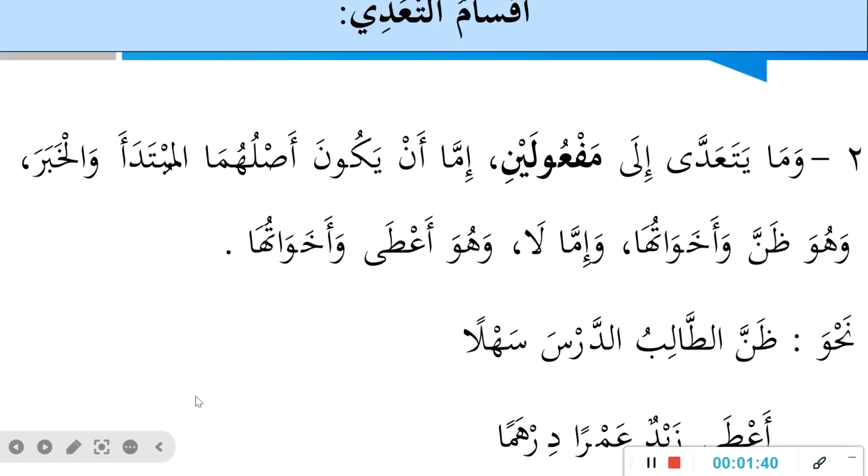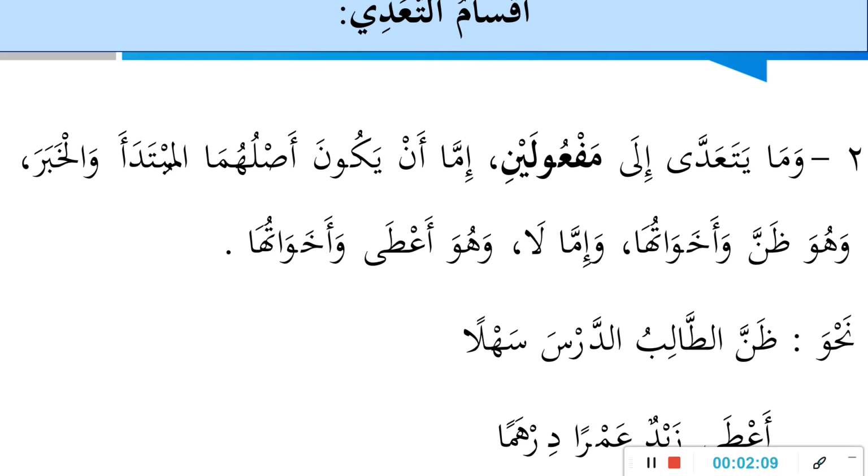The second one is ما يتعدى إلى مفعولين. That is the verb that transits to two objects. That is, we have two maf'ul bihi for this type of verb. For this one, we have a lot of examples, like ظن الطالب الدرس سهلا. That is, the student thought the lesson was easy. The first object here is lesson, while the second one is easy.